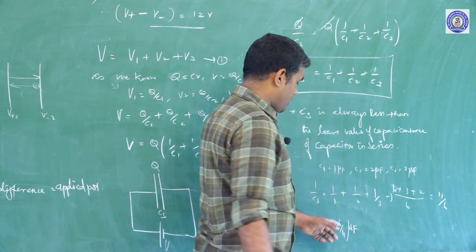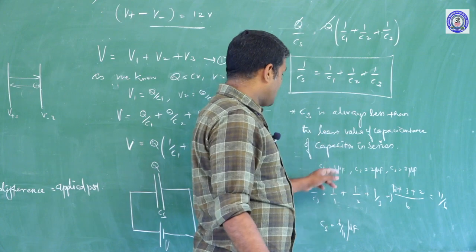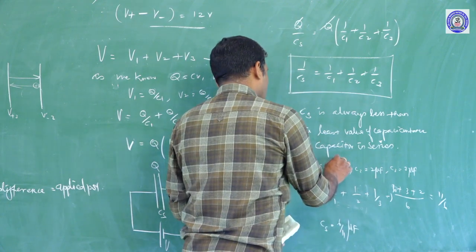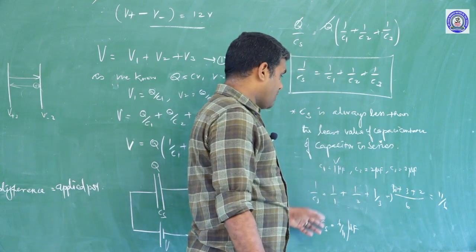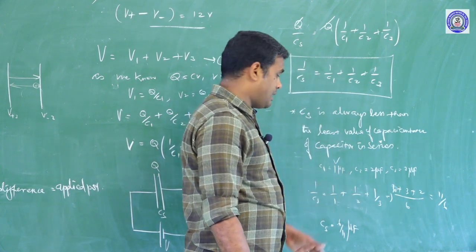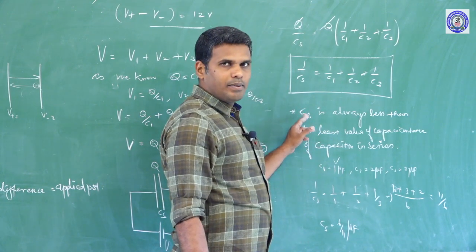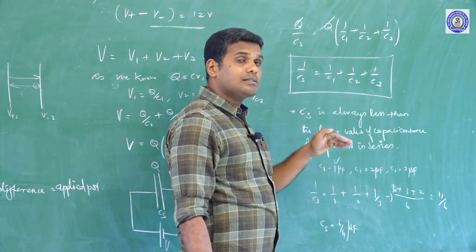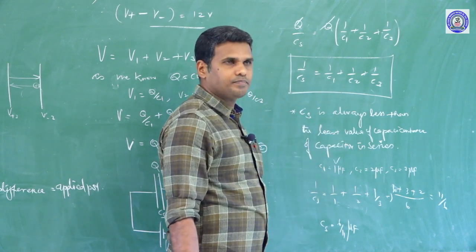As you know, numerator is less, denominator is more, so the effective value will be less than 1. The least value of the capacitance of the capacitors what we have is 1 microfarad. So the effective value is less than 1 microfarad. That's how we can say the effective capacitance of the capacitors connected in series is always less than the least value of the capacitance of the capacitors in series.